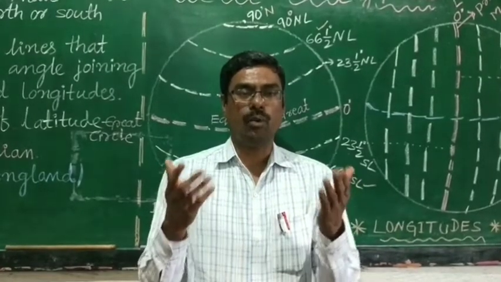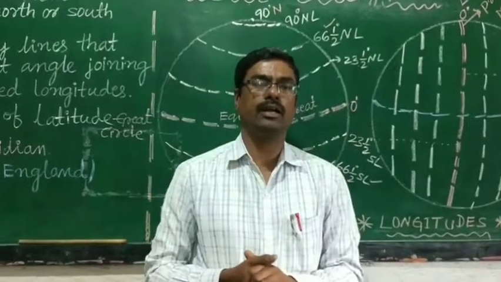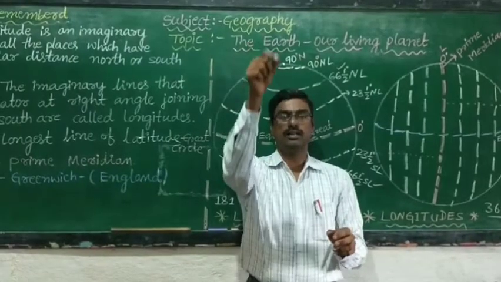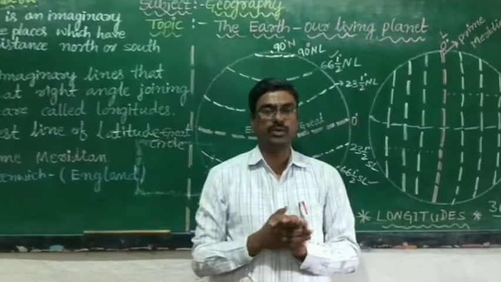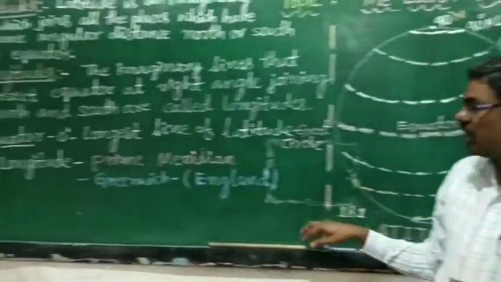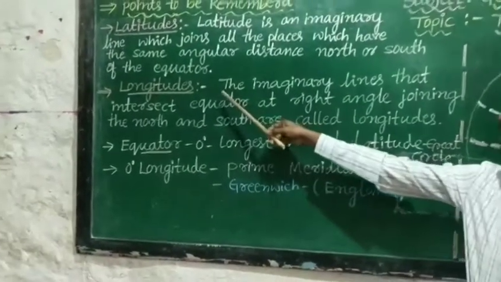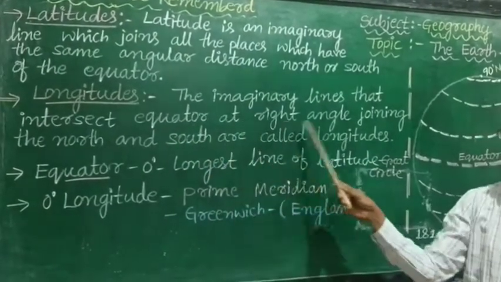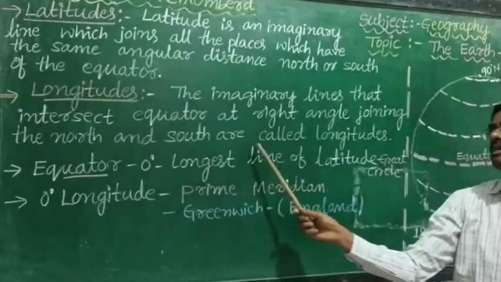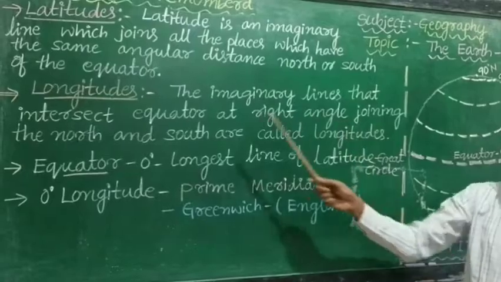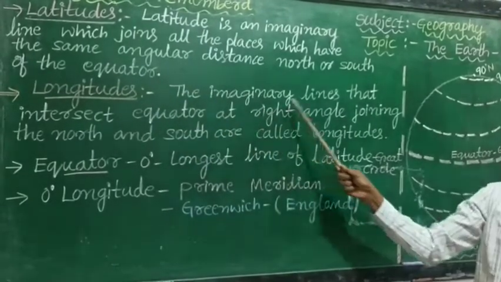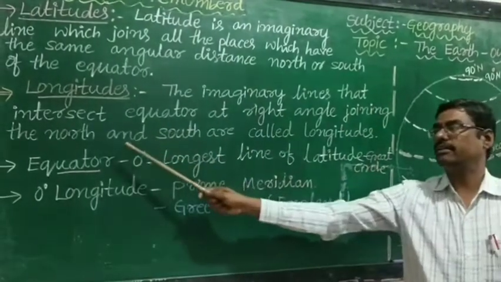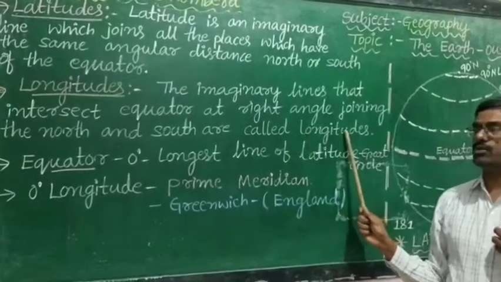Now let us understand longitudes. Let us know what are called longitudes. In a very simple manner, longitudes are the imaginary lines drawn on the globe from north to south. So what is the definition of longitudes? Look here. Longitudes are the imaginary lines that intersect the equator at a right angle, joining the north and south. Once again, what are called longitudes? The imaginary lines that intersect the equator at right angle joining the north and south are called longitudes.